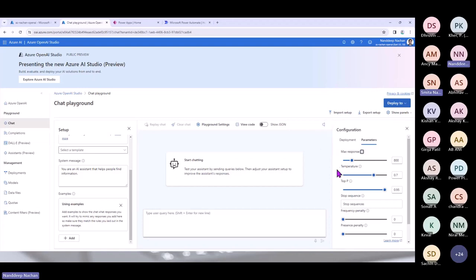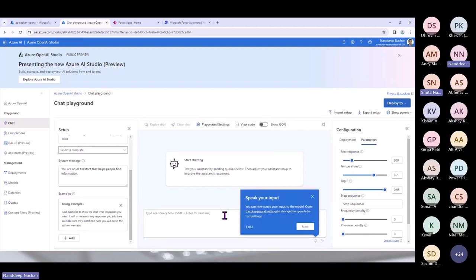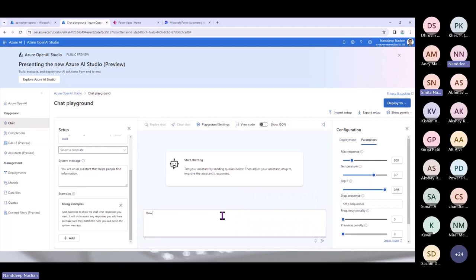So we will suggest that you please select as low a temperature and topic as possible to get a relevant result. Now let's go ahead and test our model. Let me ask the model how to make a pizza. So let's take that as a prompt. We are giving a prompt to our model, how to make a pizza, and now let's see what exactly it gives us as a completion.